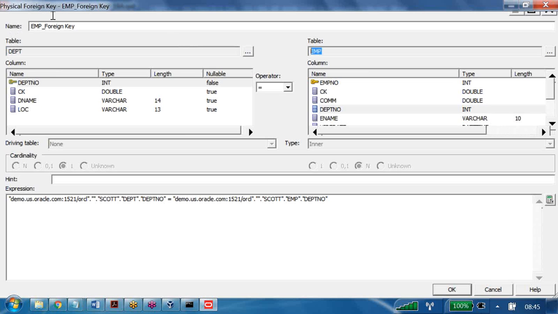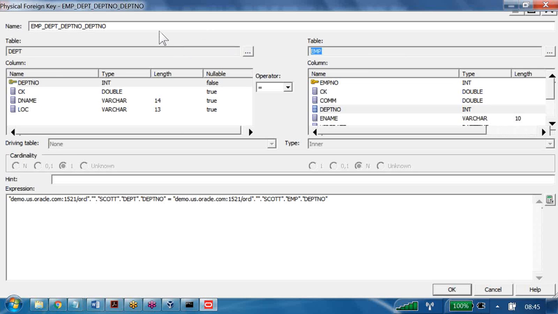EMP underscore foreign key is a join name. You can give whatever name you want. You are joining the EMP table, you are joining underscore what? DEPT table, and it is a join based on the department number column and department number column we are joining. Something like that I have given the name. I can give any name; if you are not giving one also, by default it will take some name. Next, the join is happening between these two tables.